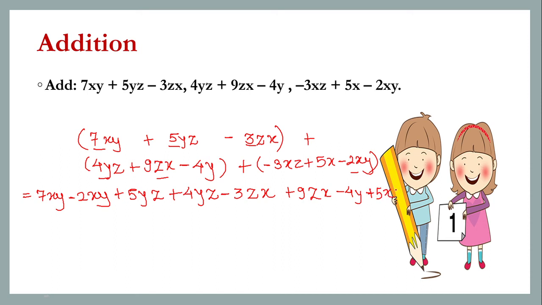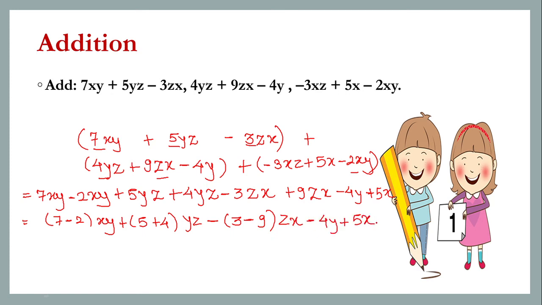Now start adding. So here what you are going to do, they are having the variable part same. So just take 7 minus 2 inside the bracket and xy will be outside. Here yz is same. Write 5 plus 4 and yz will be outside. Then here minus inside, then 3 inside. Here you have plus. So minus into minus will become plus. So take care that you will write minus over here. Then zx outside and minus 4y plus 5x as it is. Why? Because they don't have the like terms.